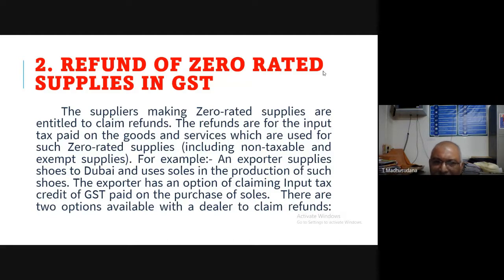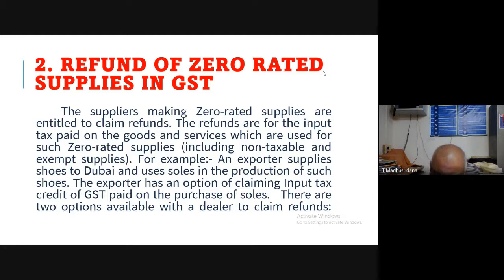So whatever the tax paid while purchasing the soles, that tax can be refunded by the government if he claims refund. So the exporter has an option of claiming input tax credit of GST paid on the purchase of soles.